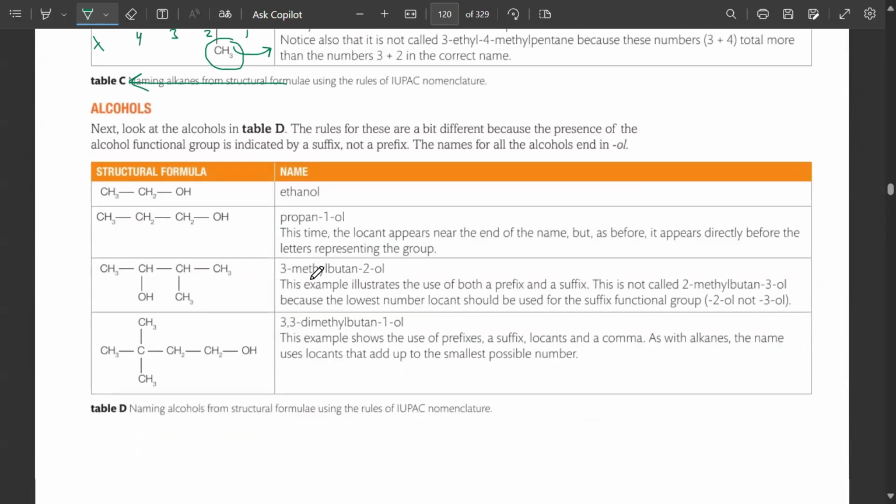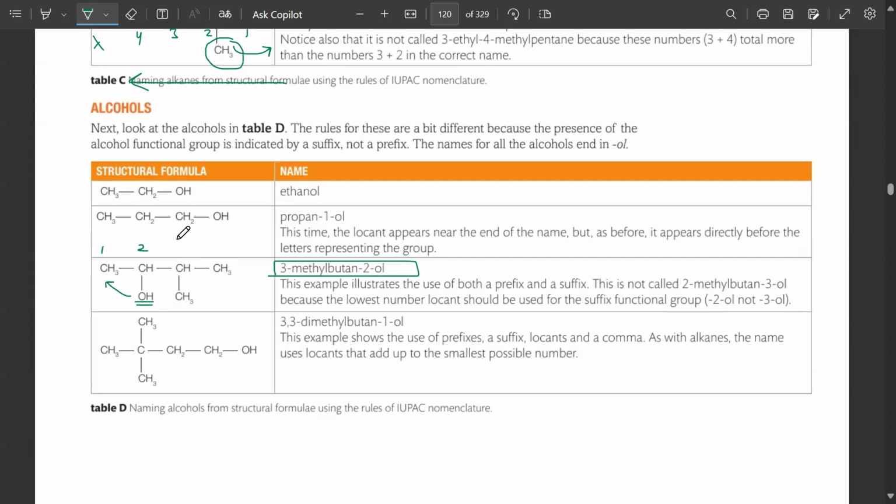If you look at alcohols, 3-methyl butan-2-ol, where will we start the numbering from? From where the main functional group is nearer. It's an alcohol, right? So it's nearer to the left hand side. So 1, 2, 3, 4. And we'll write alphabetically, okay? So 3-methyl and butan-2-ol. Got it? Good, done.